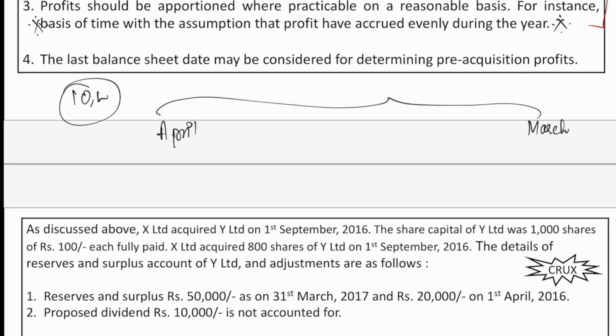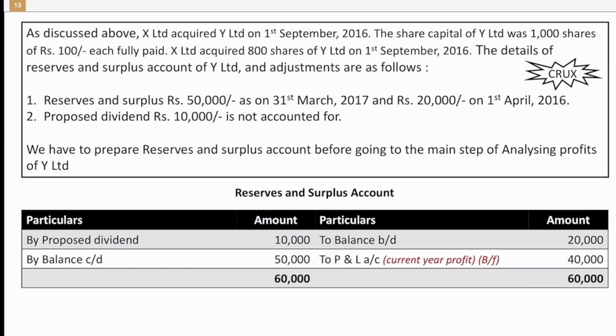But for the purpose of consolidation, what we do is we will assume that this 10 lakhs was spread across this period of 12 months. So that is one assumption which we have to make if we have to prepare the CFS. And lastly, the balance sheet date may be considered for determining pre-acquisition profits. This is usually the same, so we don't have to worry about that. Anyway, we'll look into one simple problem and see what exactly we are supposed to do.